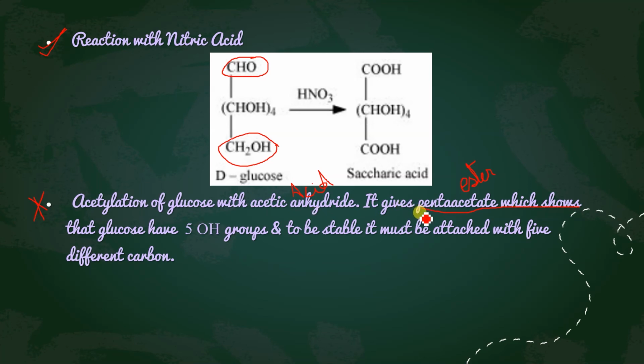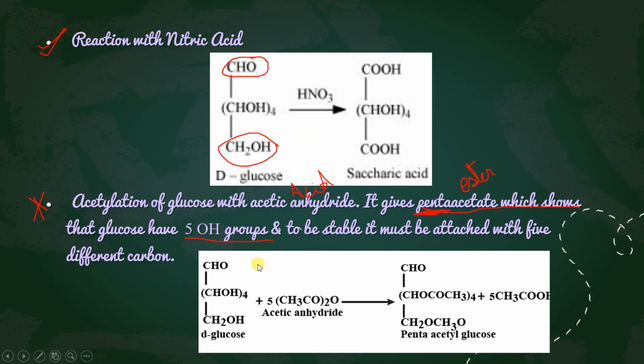And since it is giving penta, 5, there must be 5 hydroxy groups, isn't it? And we know that at one carbon, more than one OH group is unstable. So to make the structure stable, all the 5 OH groups must be on 5 different carbons, isn't it? Got it? So that is the reason.